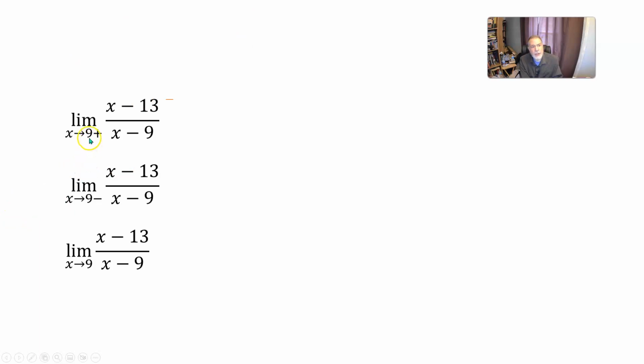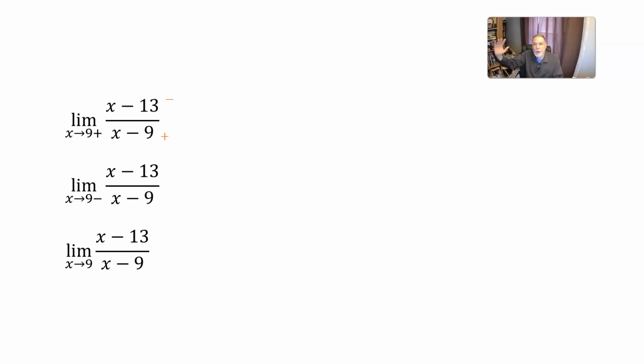If you take a number that's a little bit bigger than 9, and then you subtract 9 itself, you are going to get something positive. Like, for example, 9.1 minus 9 is 0.1. So if x is bigger than 9 by even a little bit, x minus 9 is positive.